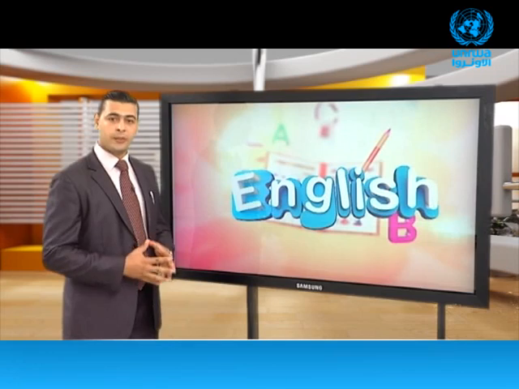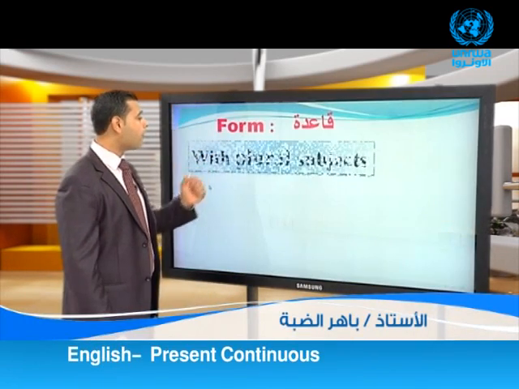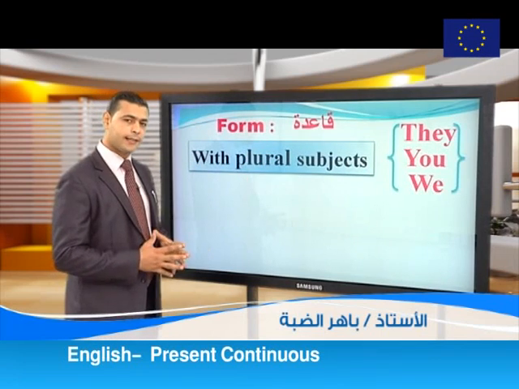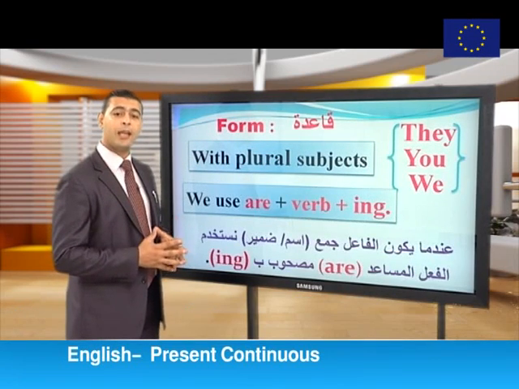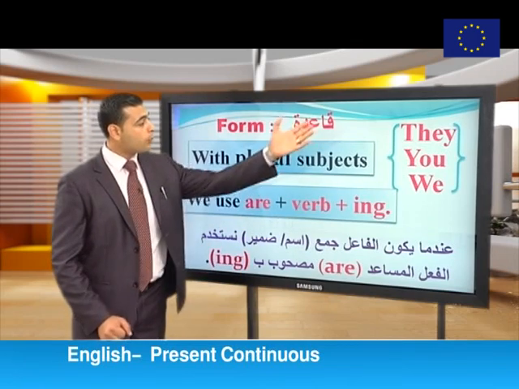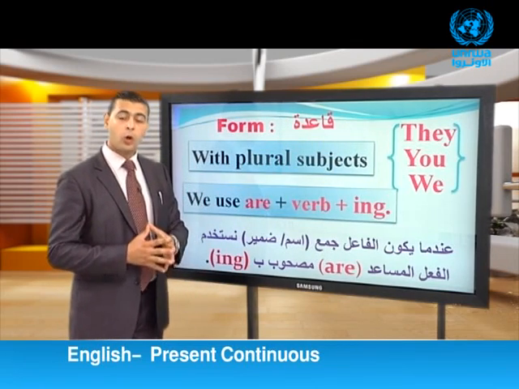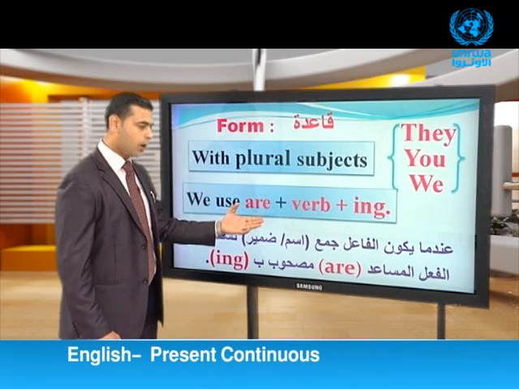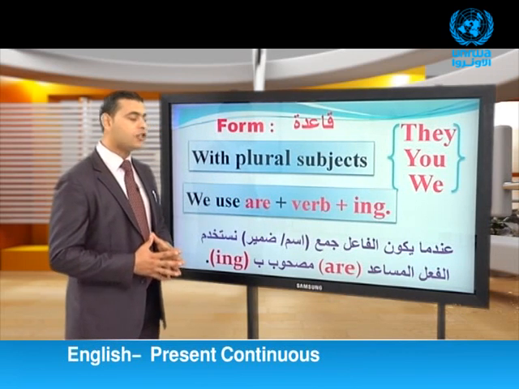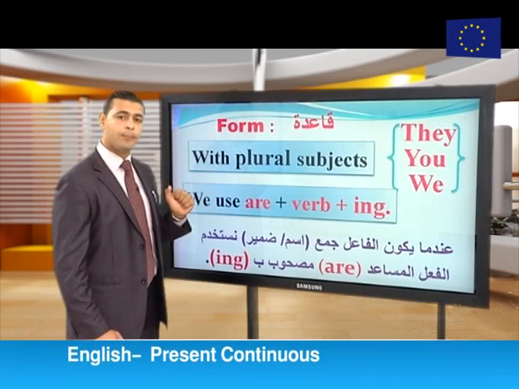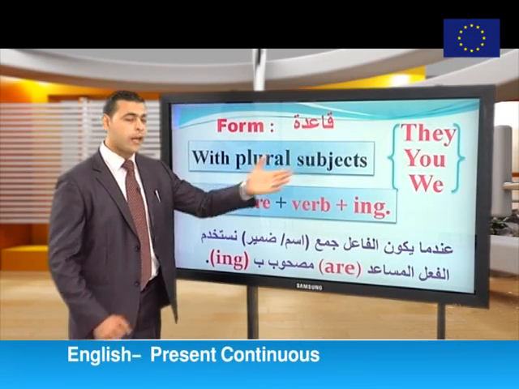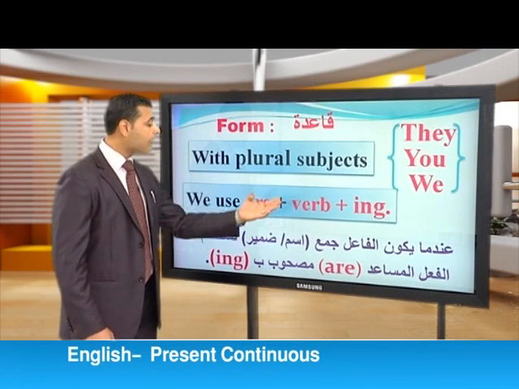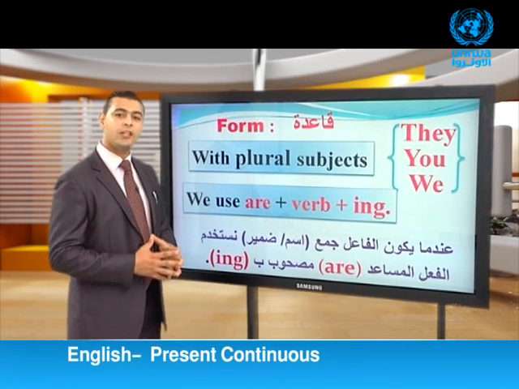Welcome back. Now, dear students, let's look at the second form of the present continuous tense. Here, with the plural subjects, like the pronoun they, you, or we, or with any plural noun, we use the helping verb are, plus verb plus ing. Again, with the plural subjects, like they, you, we, or any plural noun, we use the helping verb are plus the main verb plus the ing.